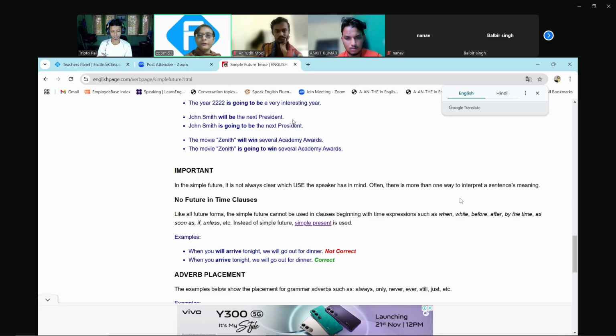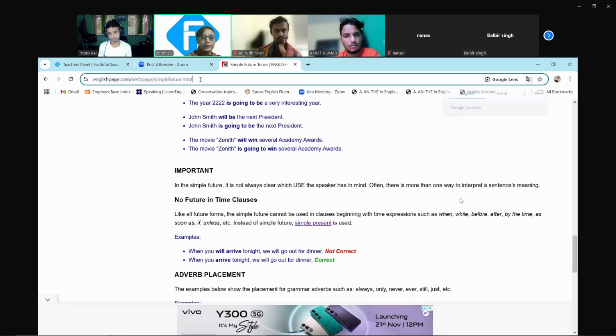Generally we say, if we say that if you will study hard, you will pass the exam. That is wrong sentence, right? Because after if we can't use will, we need to say if we study hard, or if you study well, then we will pass the exam. Okay, so when, while, after, before, as soon as, if, unless. We can't use any future tense. Keep in mind that.